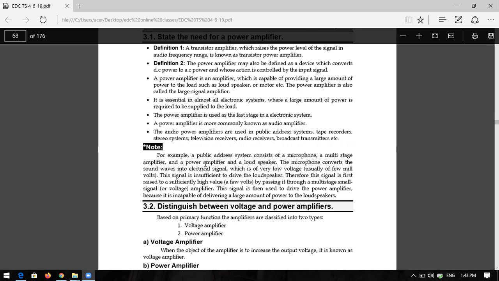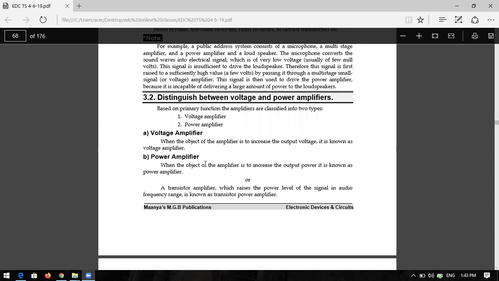What is the second one? What is the difference, or distinction, between a voltage and a power amplifier? So what is the major difference between a voltage and a power amplifier? You can say that a voltage amplifier is a small signal amplifier. What you have learned in the first chapter is a voltage amplifier. It is a small signal amplifier, and a power amplifier is a large signal amplifier. That means the amplifier is used to increase the output power.